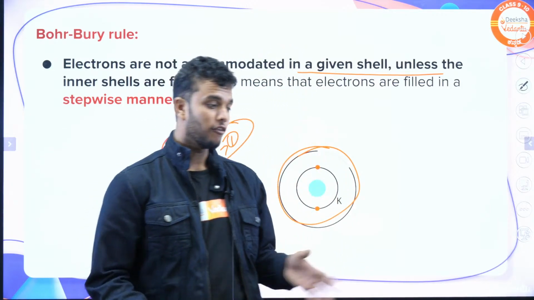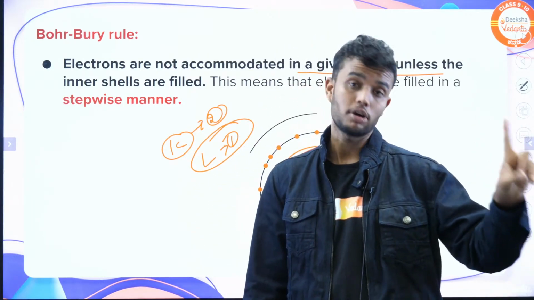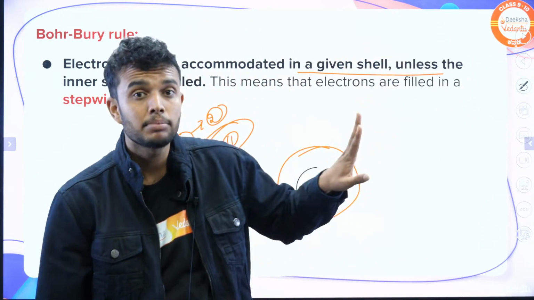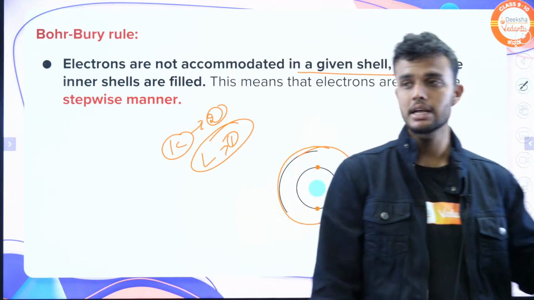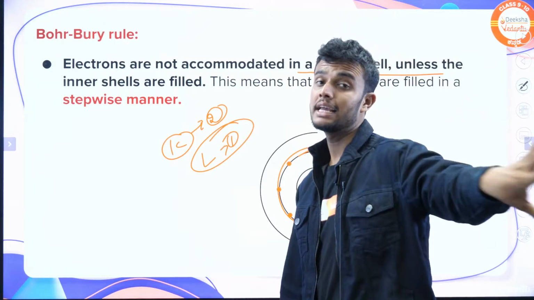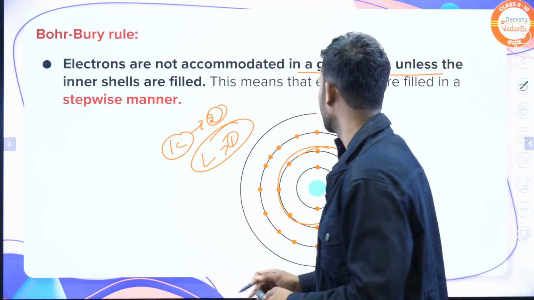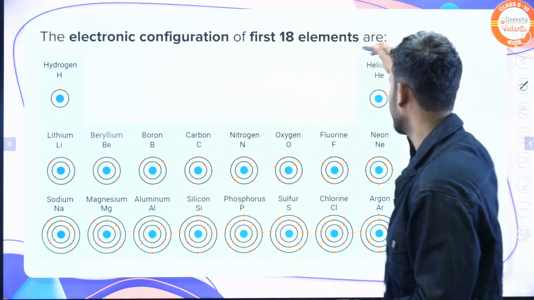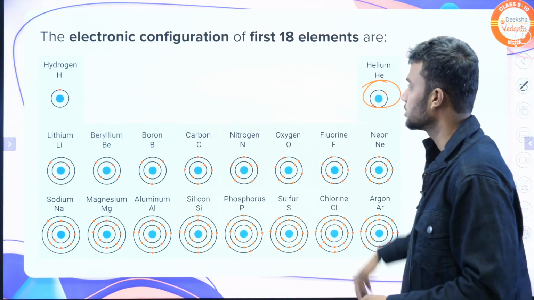Okay, understood? The first point is that the maximum number of electrons present in any shell is given by the formula 2n square, and in the outermost shell the maximum number is 8. Only 8 electrons are present in the outermost shell. And the third point is that without filling the inner shells, electrons do not fill the next shell. According to this, here is the electron configuration of the first 18 elements. Please watch this. For helium, 2 electrons are in one shell.